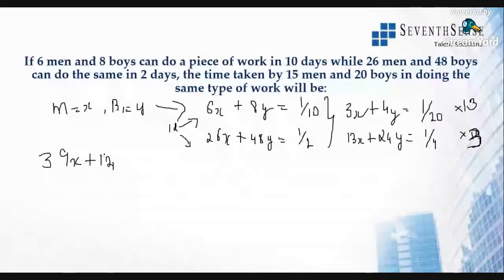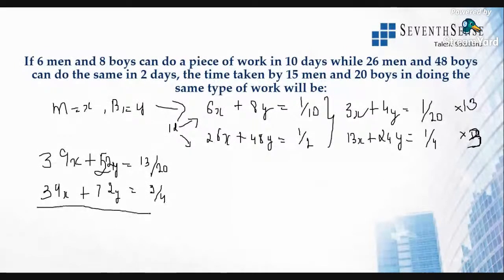I'm so sorry. So it is 52y is equal to 13 by 20. All right, 13 by 20. And similarly, the second part is 39x plus 24 into 3 is 72y. That will be equal to 1 by 4 into 3 is 3 by 4.